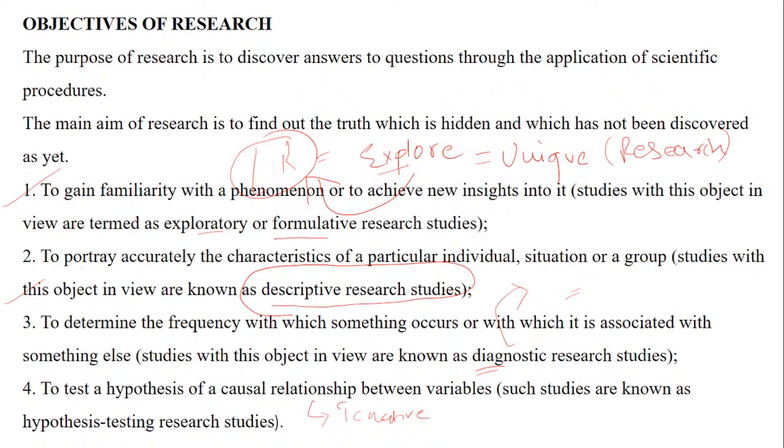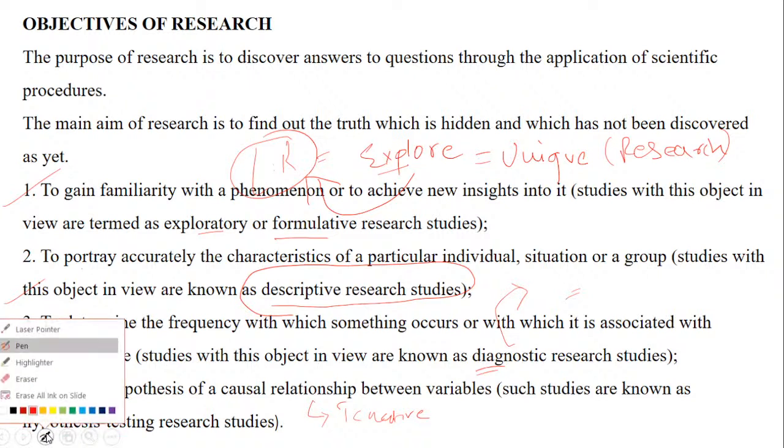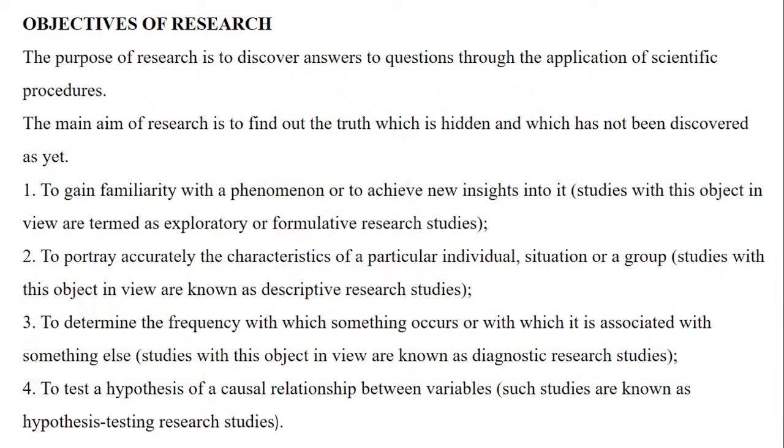Fine. So this is how the objectives of research work out. Please, I hope that you people are reading. See, I'm just teaching from the viewpoint of a lecture, but at the same time, my more concern is that you read between the lines. For example, if you are given options, and these are the options which are called the objectives of research, you have to select the right code.